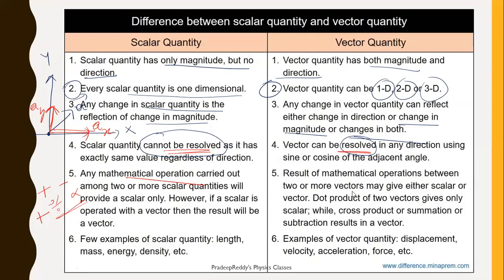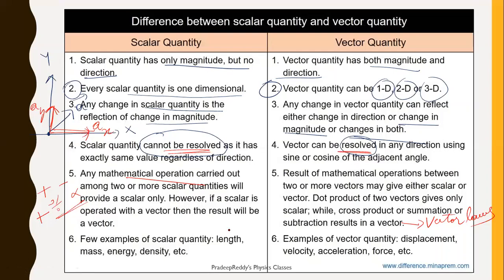Whereas for vector quantities, we will be using only vector laws. Normal mathematical operations cannot be done in the case of vectors. You cannot add two vectors like how you add scalars. You should add vectors only which are in the same direction. So that is the reason why vector laws are quite different from those of scalars.